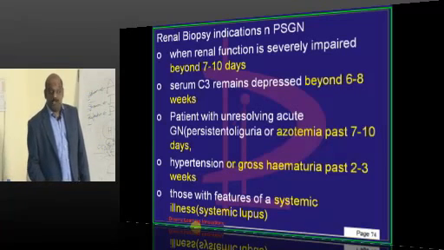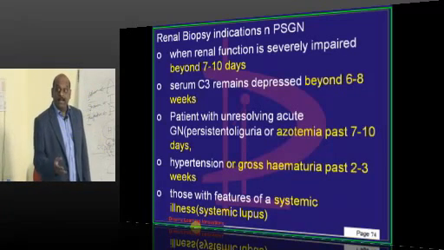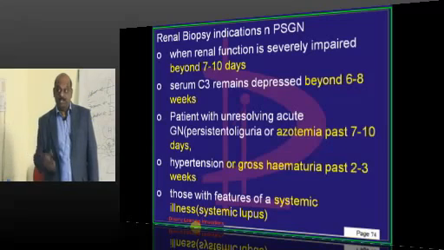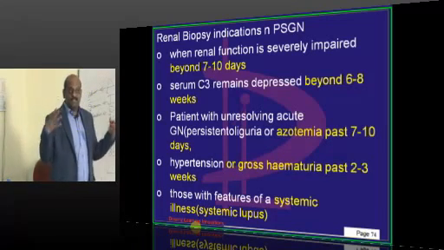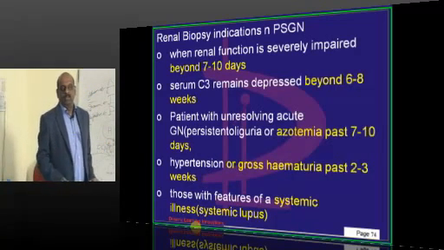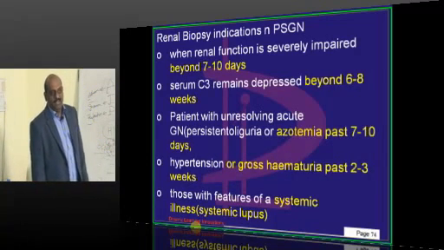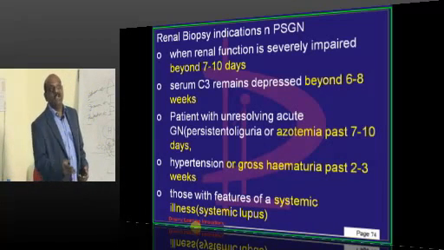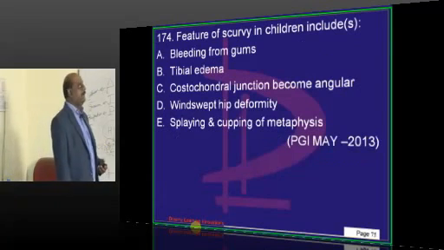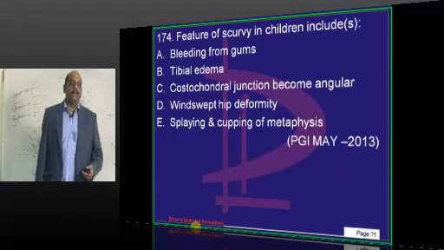When lupus is there, it leads to diffuse proliferative glomerulonephritis, which leads to hematuria. So you should always suspect if there is systemic illness. In PSGN you don't expect systemic illness. So if systemic illness is there, think of lupus, and that becomes an indication for biopsy. Renal biopsy indications are what need to be remembered.